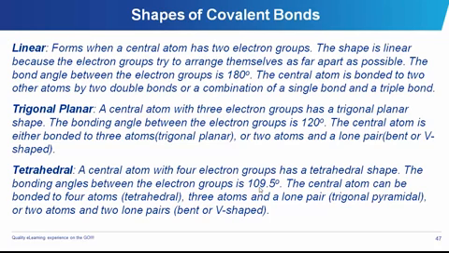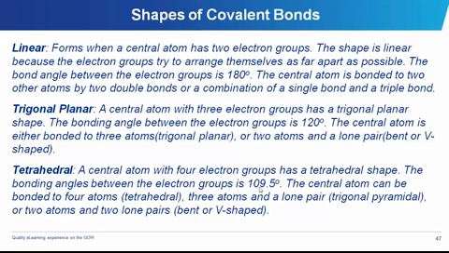Yeah, we have different shapes in which our covalent bonds could come in. We have three major shapes: the linear shape, the trigonal planar shape, and the tetrahedral shape. The linear shape is like a straight line. The atoms are at 180 degrees from each other.